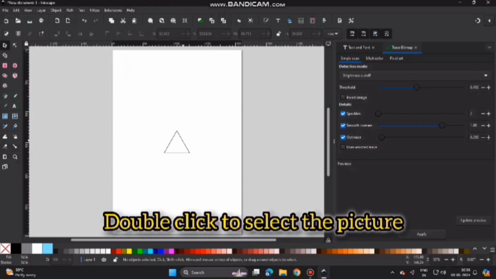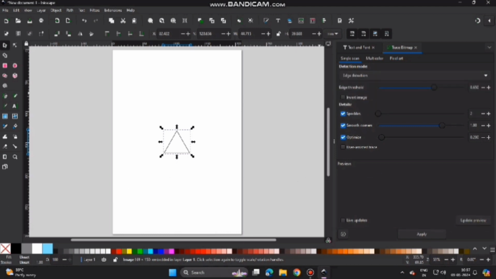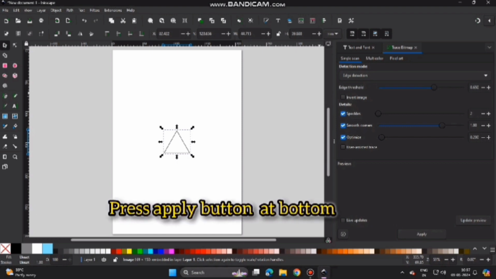Double click to select the picture. In the detection mode, change the default setting brightness cutoff to edge detection. Press the apply button at the bottom.